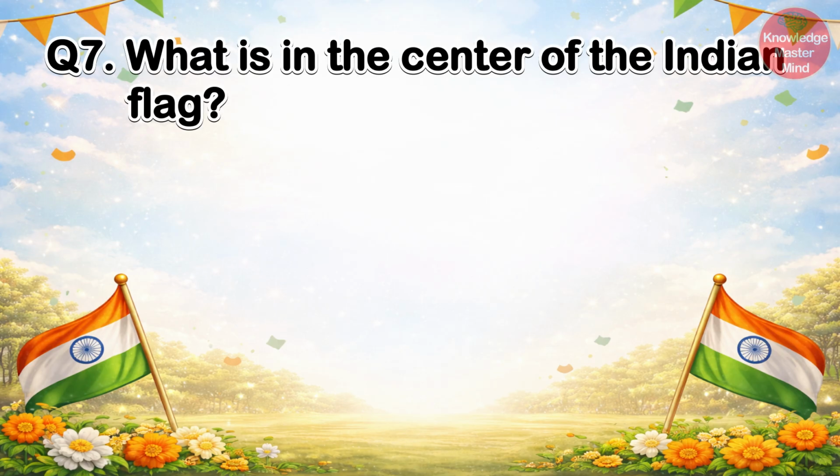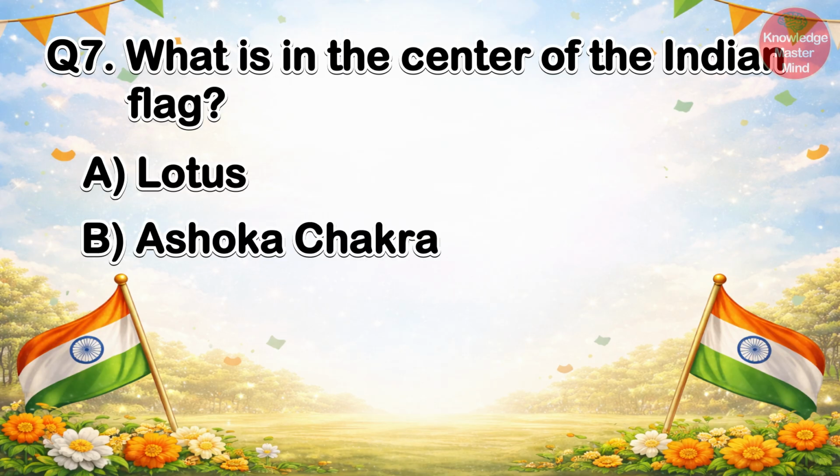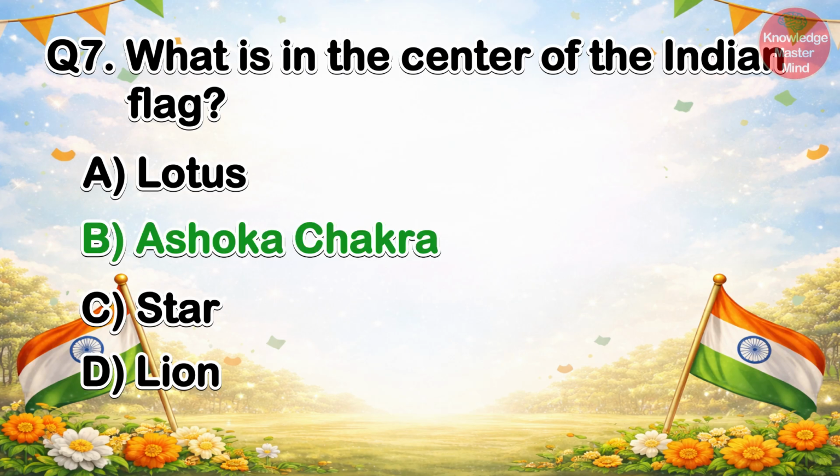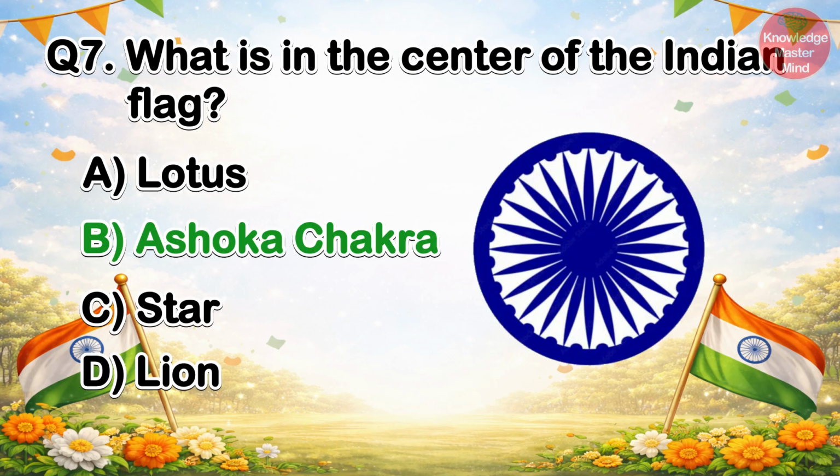Question number 7 is: what is in the center of the Indian flag? The options are A. Lotus, B. Ashok Chakra, C. Star, D. Lion. The correct answer is B. Ashok Chakra. The Ashok Chakra is in the center of the Indian flag and it has 24 spokes and is blue in color.